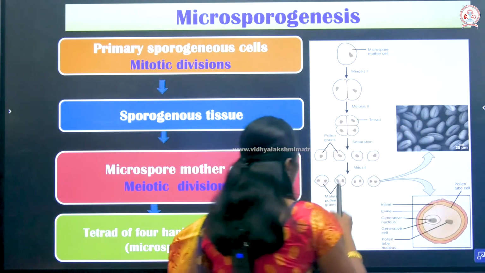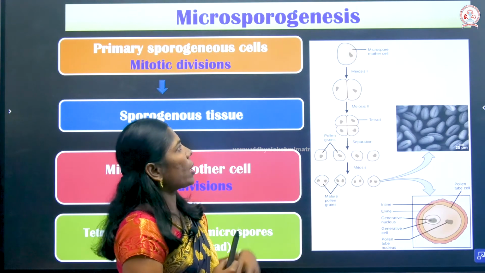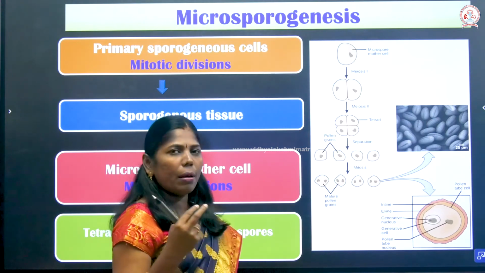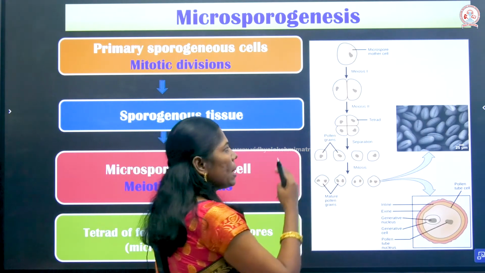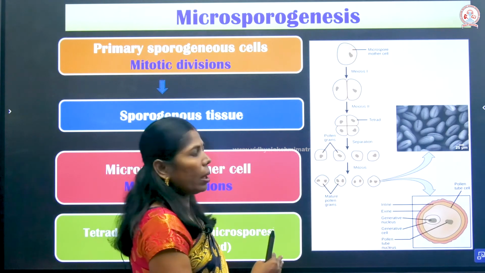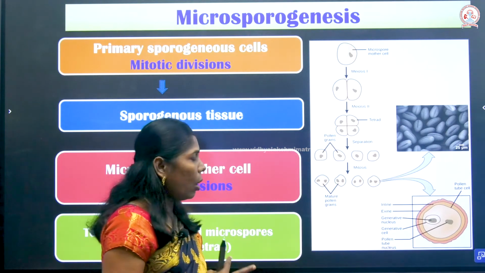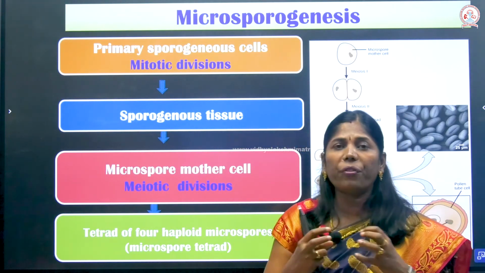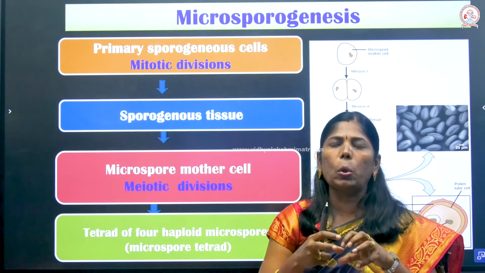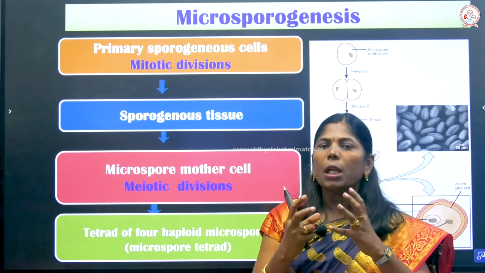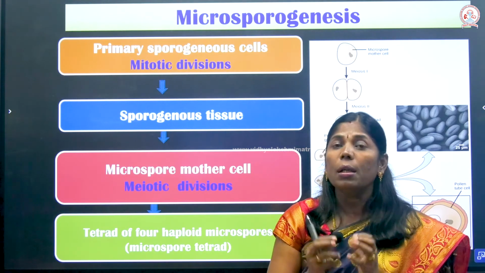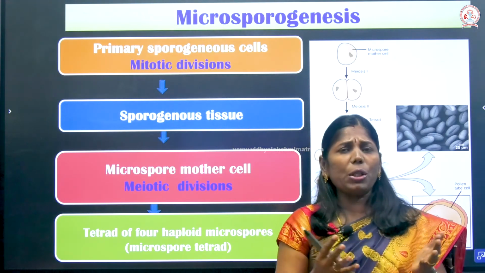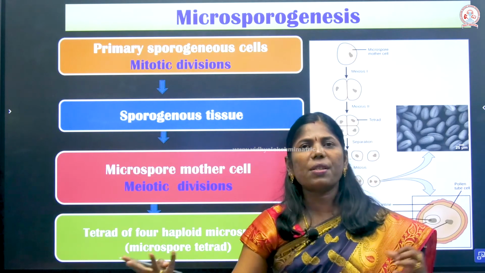You can see the diagram here. This microspore mother cell is undergoing meiosis 1, which produces 2 cells. As a result of meiosis 2, 4 cells are produced. The 4 cells are haploid. Now the microspores are detached and separated from each other. In the anther locule, there are pollen grains. Now everything is separated from one another, but everything is present inside the anther locule. After maturity, it undergoes dehiscence from the anther.